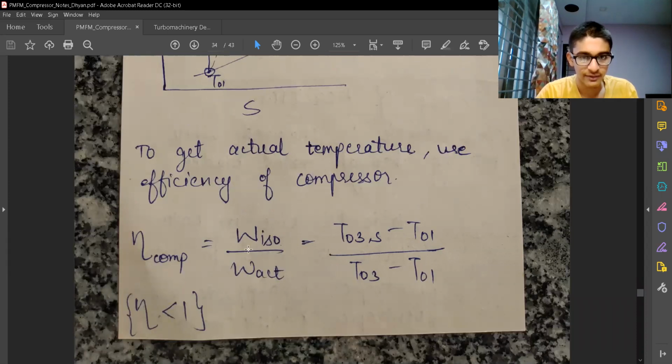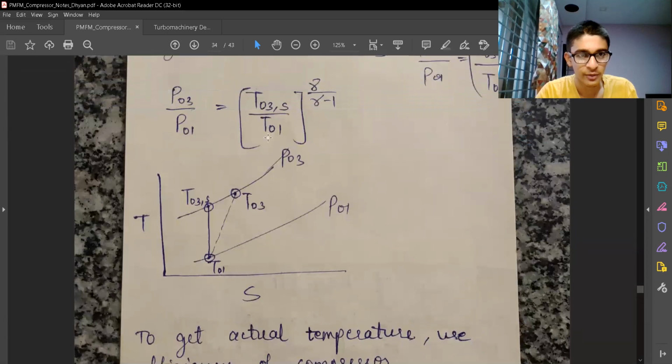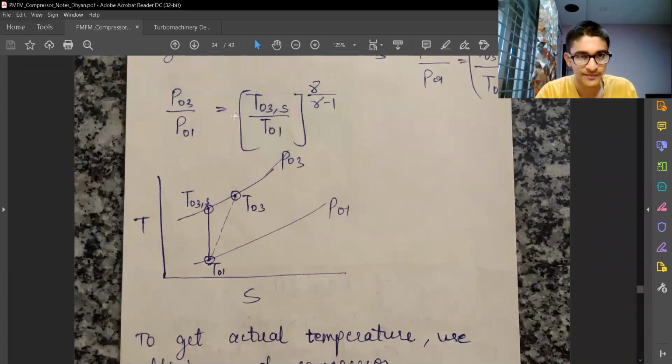And we can convert the work done to enthalpy and enthalpy to Cp delta T, and then Cp is a constant in numerator and denominator, so we can cancel them. So we have the ratios of change in temperatures for the isentropic efficiency of the compressor. So now we can use this T03 and T03S in our expression to manipulate the expression for pressure ratio.